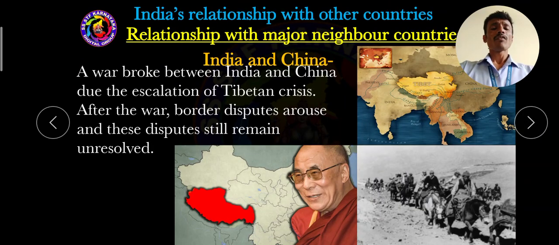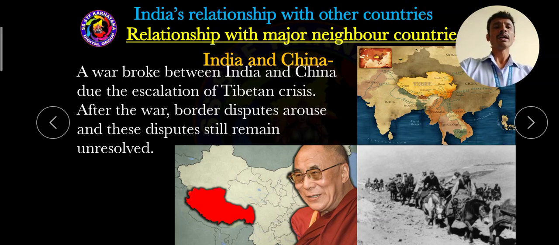After that, there were some issues between India and China. For some reasons there have always been clashes between India and China. One of the important reasons is the Tibetan crisis. Here, the majority of the Chinese people tried to kill the Dalai Lama and his followers. Out of fear, the Dalai Lama came to India with his followers.